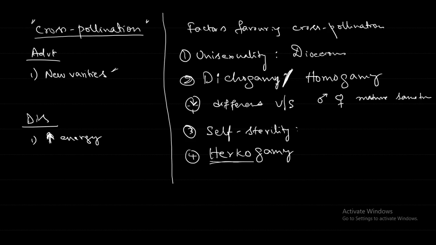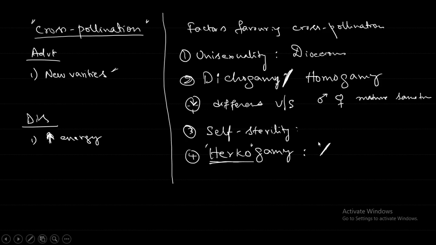Examples are pansy and iris. Hercogamy. Okay. These terms are a bit strange, so you have to use some kind of thought process. Herco, you can think of Hercules, something strong that is acting as a barrier. It will prevent. Like that you can do.